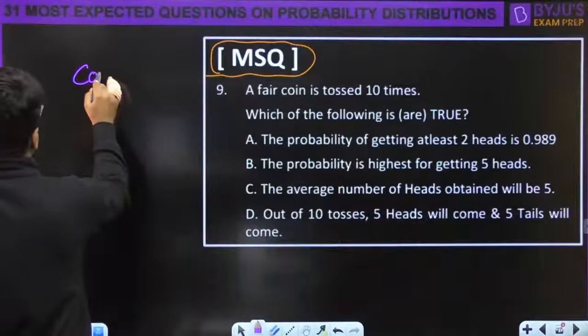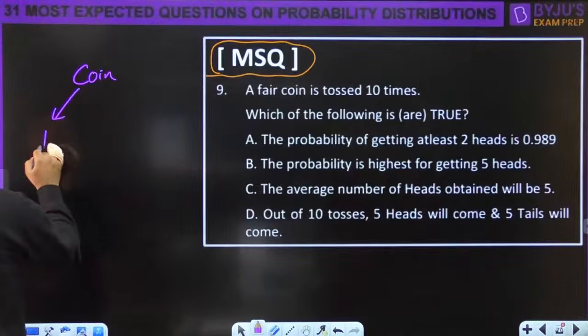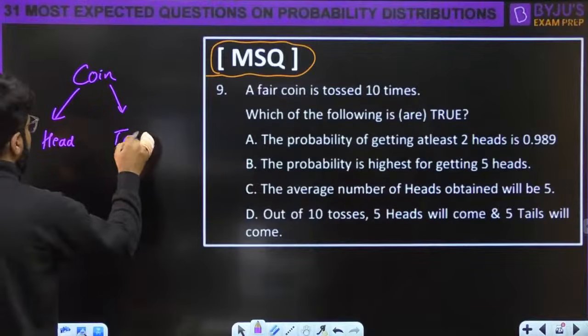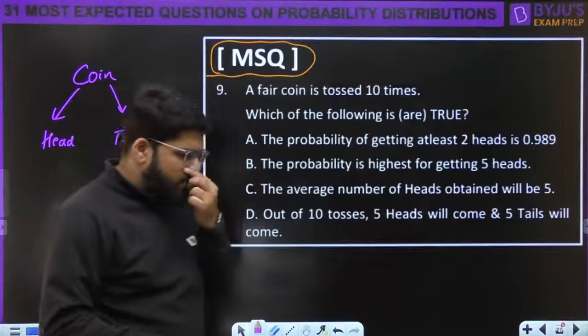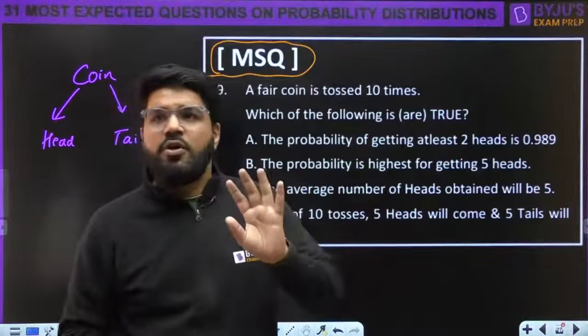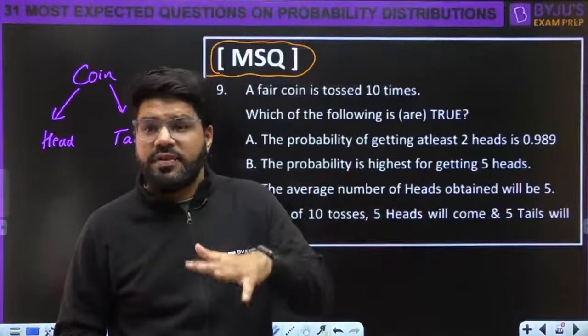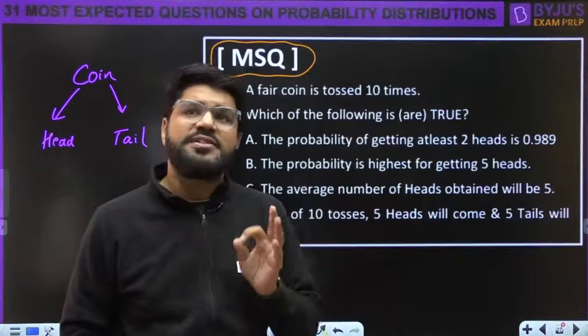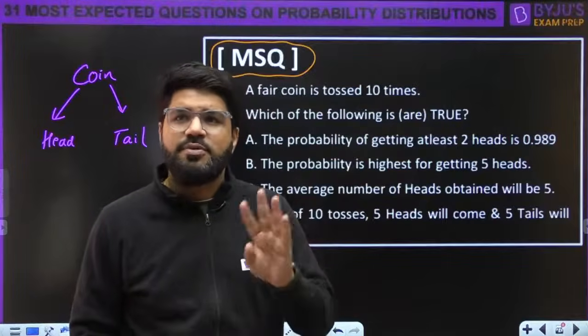Whenever I discuss a coin, it has only two outcomes. It may give you a head, it may give you a tail. There are several activities which can have only two outcomes. We call one of them success, and the other failure. Listen to me, very important point.